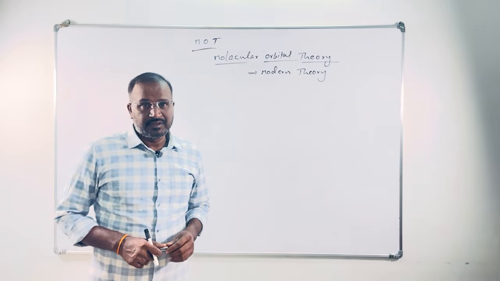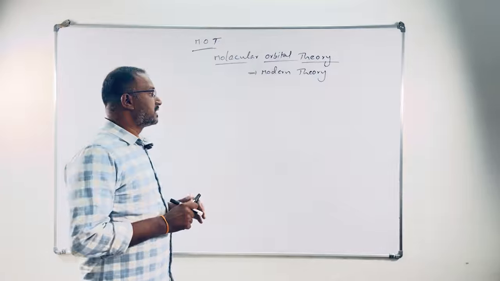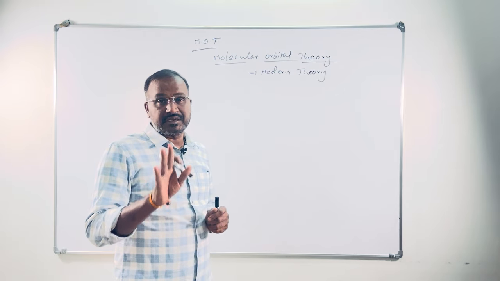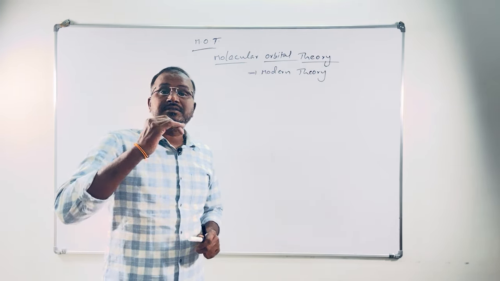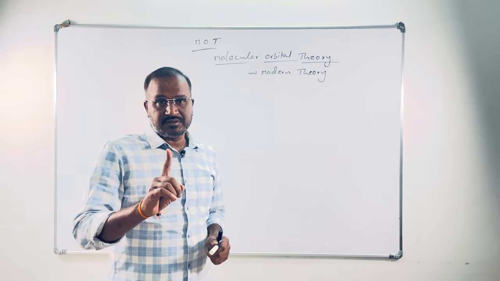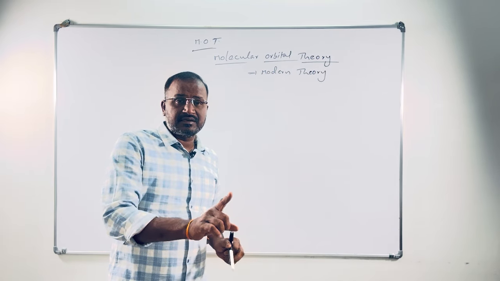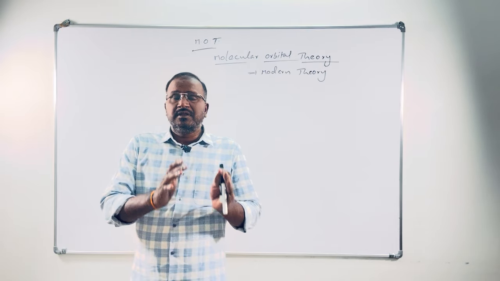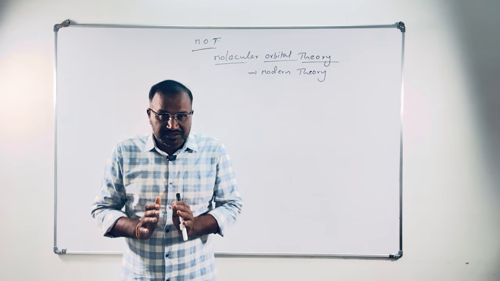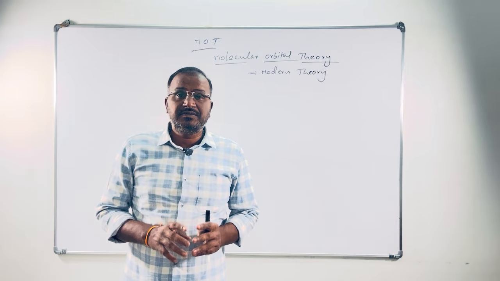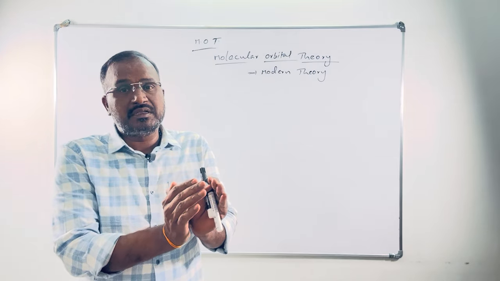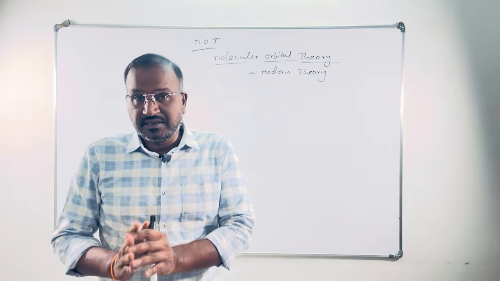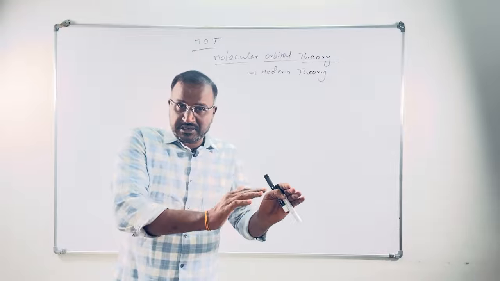First thing, the main point of this theory is when a molecule is formed from the atoms by chemical bonds, atomic orbitals disappear. Remember, in hybridization, what is there? First, before molecule formation, in the central atom, the available orbitals in the valence shell first intermix with each other and form a new type of orbitals known as hybrid orbitals, and the concept is known as hybridization. Those hybrid orbitals will arrange in a particular geometry.